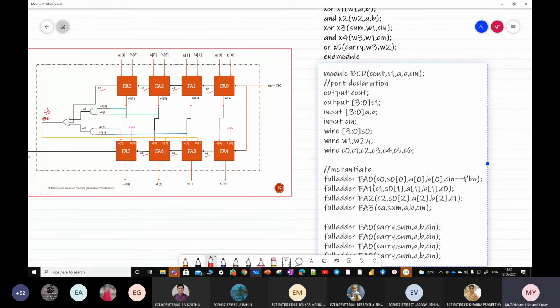I think you have understood how to write. FA3 will be C3, S0 of 3. Next comes A3, here it should be B3. And what should be C in? C2. This should be C2. So done with the first 4-bit adder.